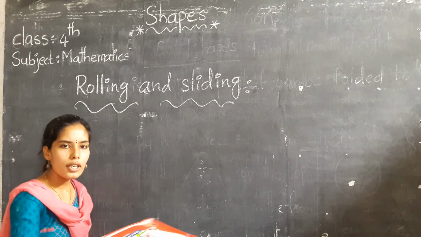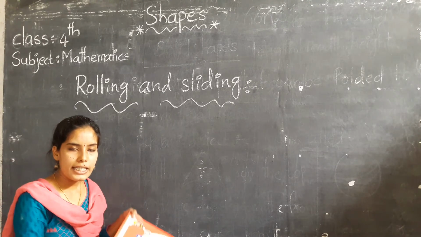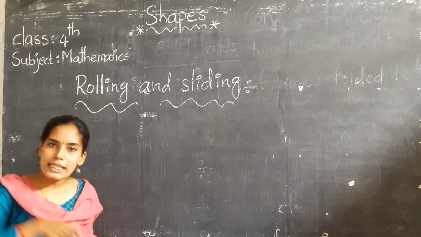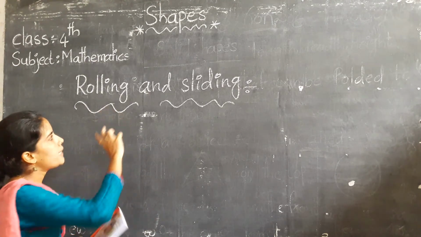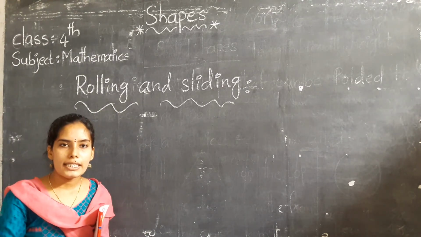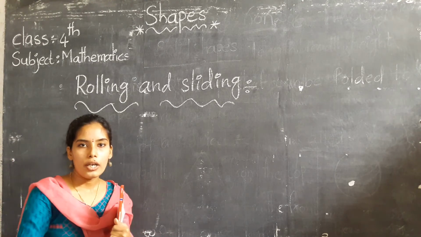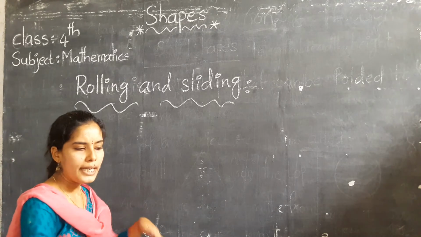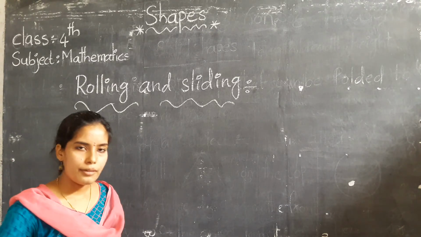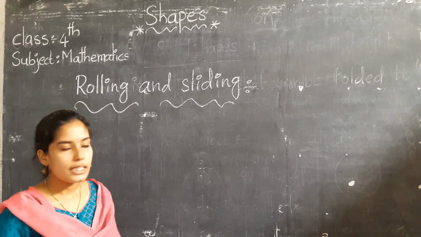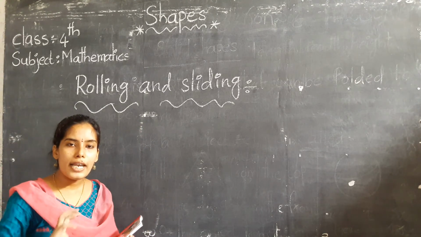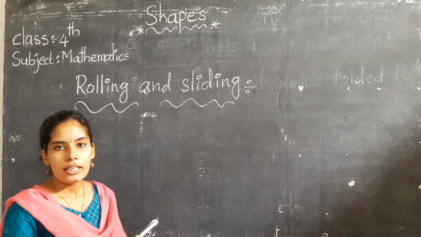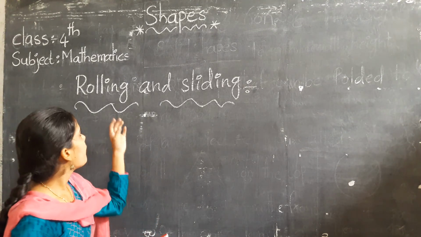If you throw this book, how does it move? It just moves from one place to another place. That means sliding. If the object has a curved face, it can be rolled. Okay, children, an object having a flat surface slides, that means it changes from one place to another place. An object having a curved face can be rolled. Okay, coin, bangle. That is the meaning of rolling and sliding.